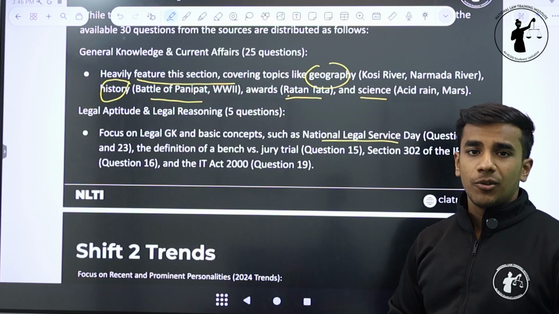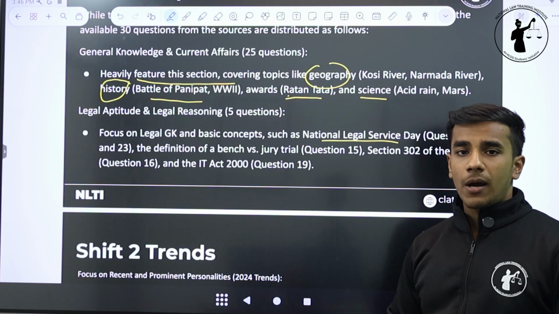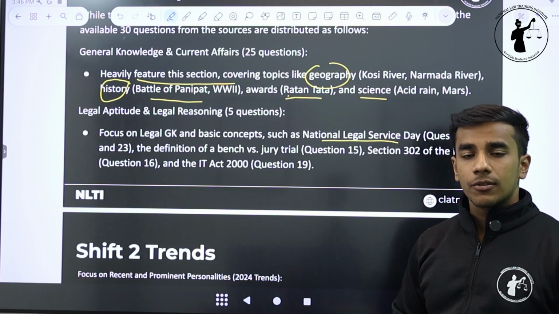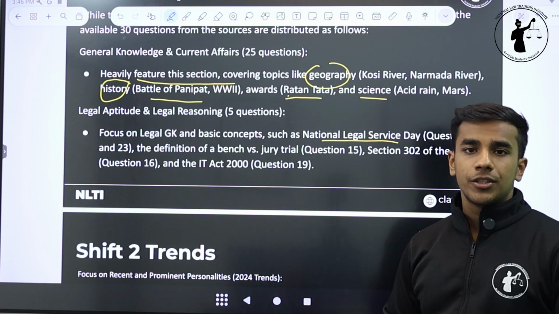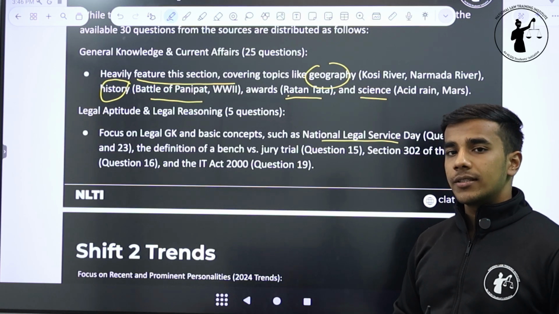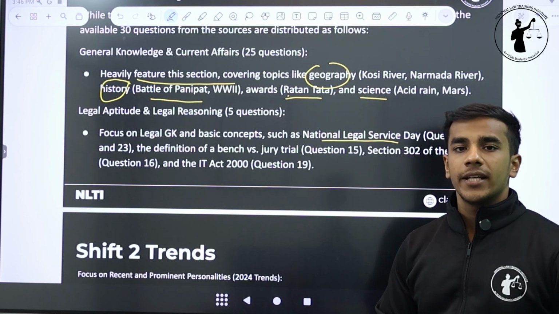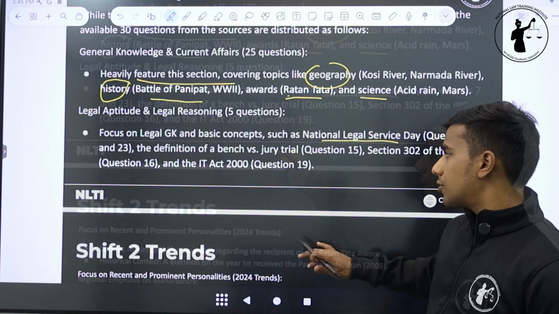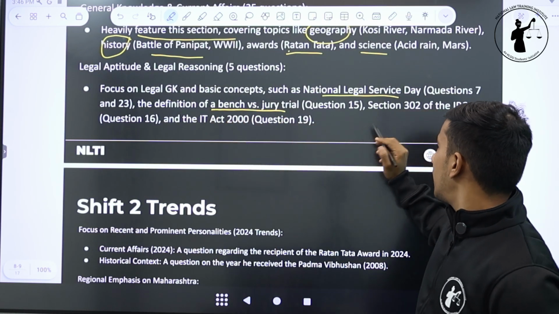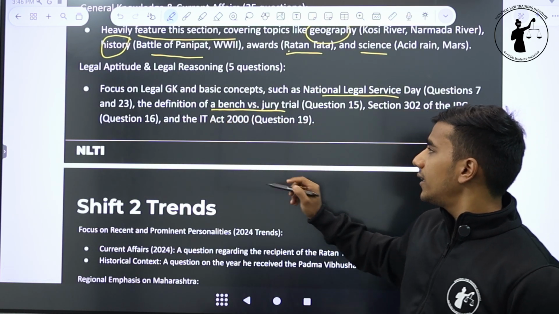In the same line, you should also know a lot about our constitution. When was it enacted? How many members are part of the Constituent Assembly? Who was the chairperson of the Constituent Assembly? When is the National Constitution Day celebrated? So these are some questions that you should know that are relevant both for your GK section and also for your legal aptitude section. Definition of a bench versus jury trial, section 302 of the IPC and the IT Act.